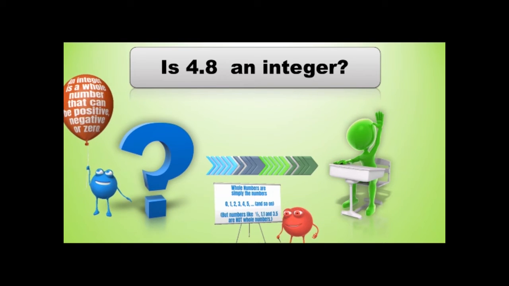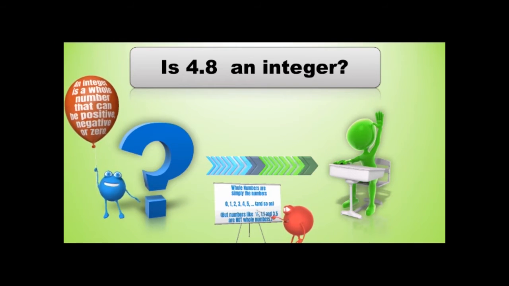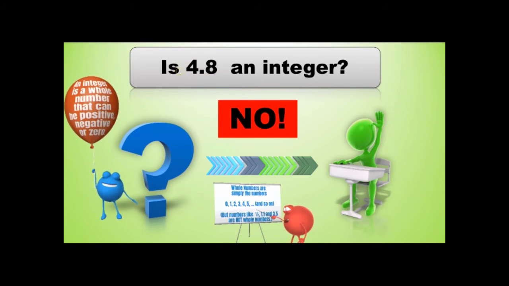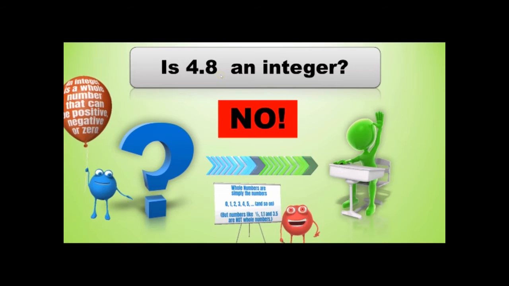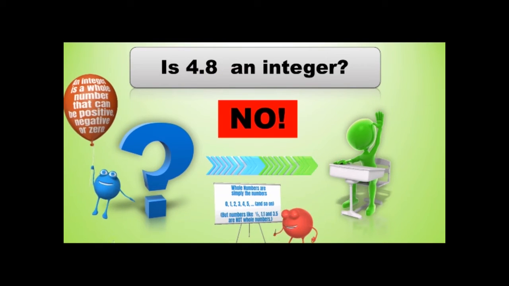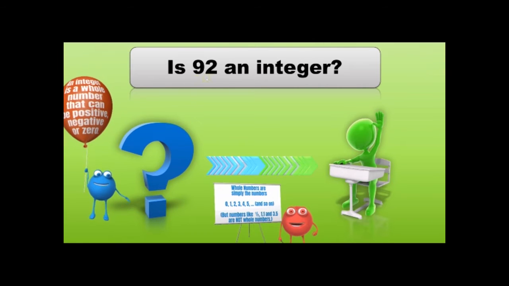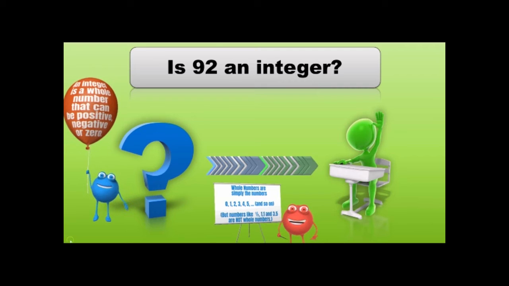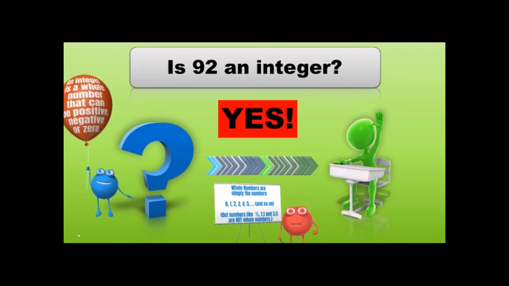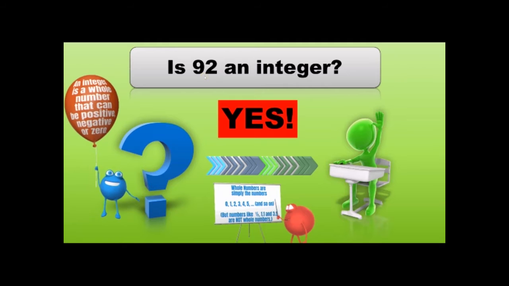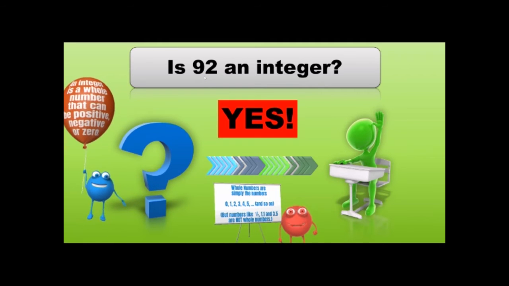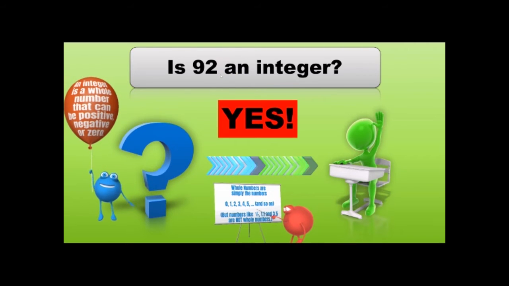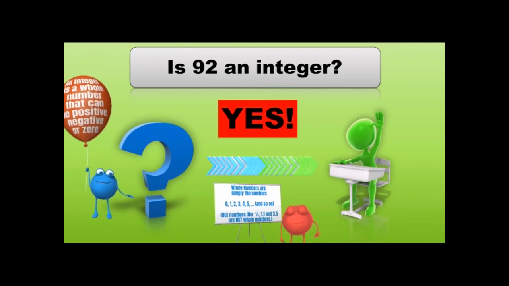What about 4.8? Is that an integer? No. This 4.8 is a decimal number. It is not an integer. What about 92? Is 92 an integer? Yes, 92 is an integer. It is a whole number. It doesn't have a fraction part. It doesn't have a decimal part. It is a whole number.